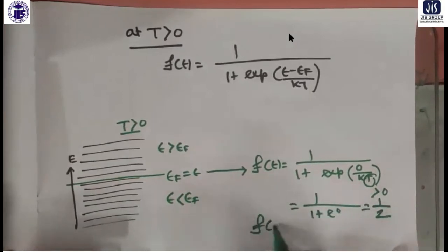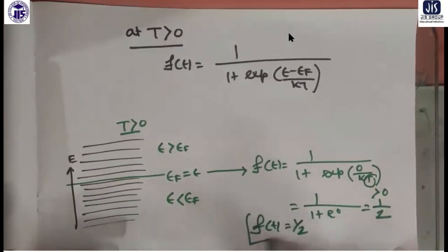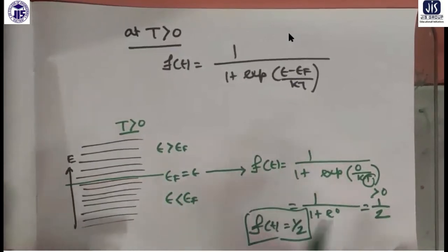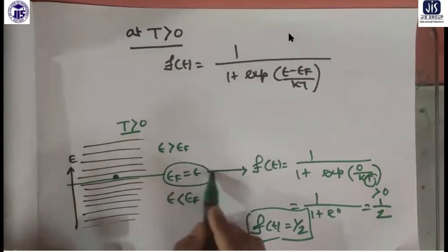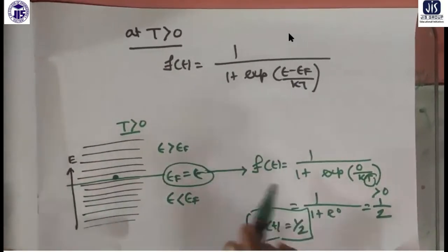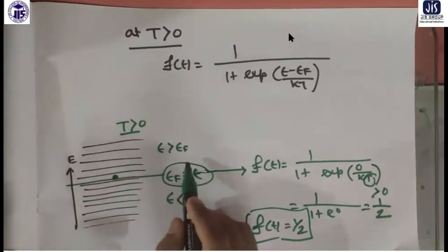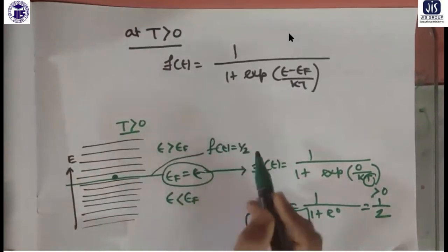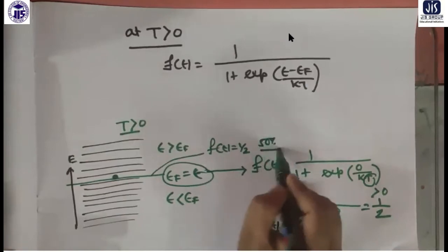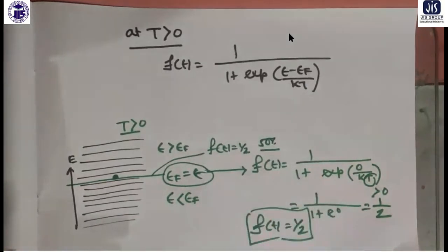So the distribution function is half at the Fermi level. The probability of occupancy is 50 percent.